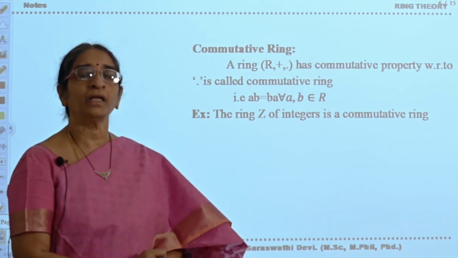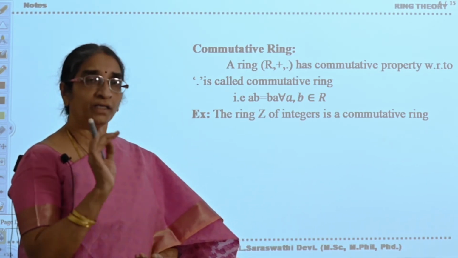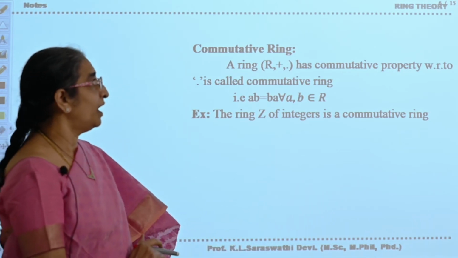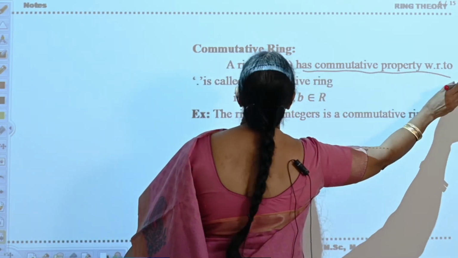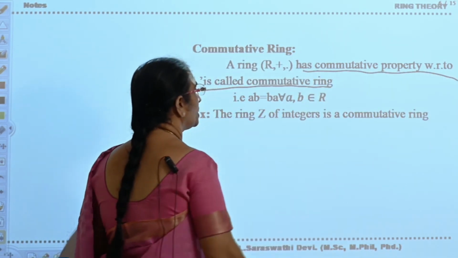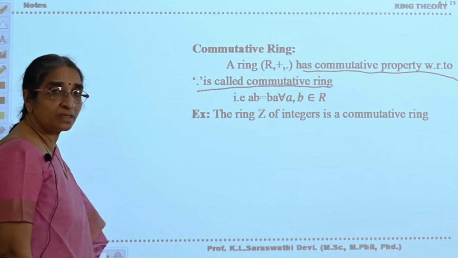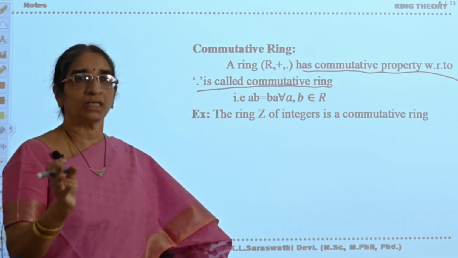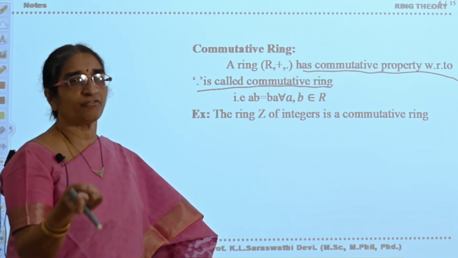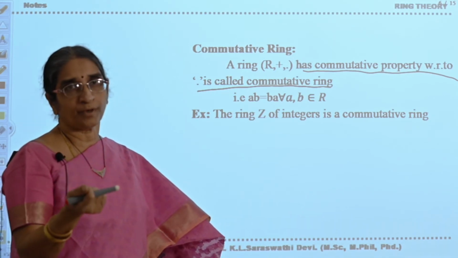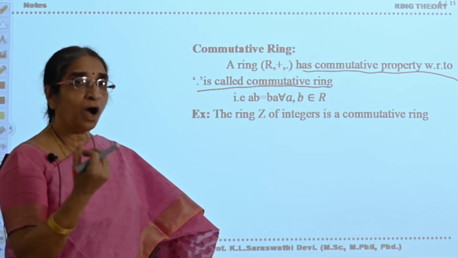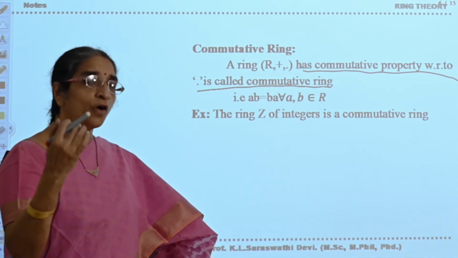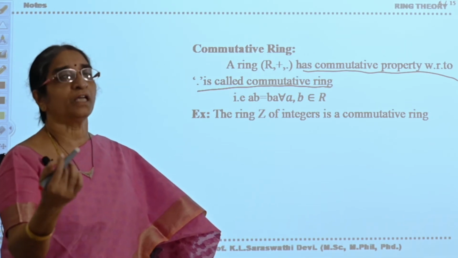R plus is abelian, R dot is a semigroup, and in R the distributive law is satisfied with respect to addition and multiplication. A ring that has the commutative property with respect to dot is called a commutative ring. Now see, R dot is a semigroup; it is not satisfying the other properties of a group, that is existence of identity, existence of inverse, and commutative property. So with respect to dot, if any algebraic ring satisfies different properties, according to that we give different names to the rings.